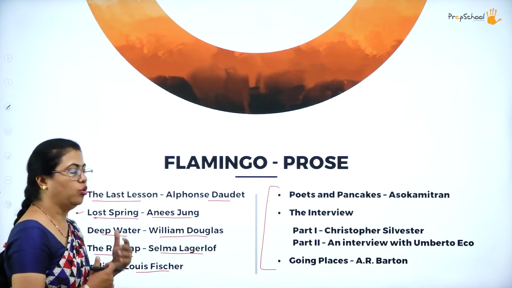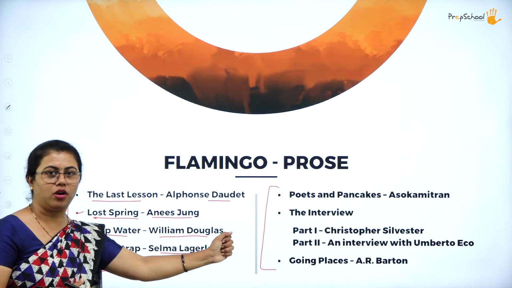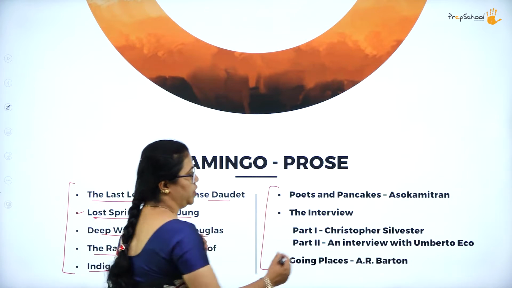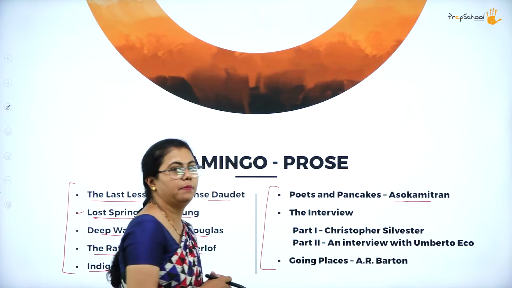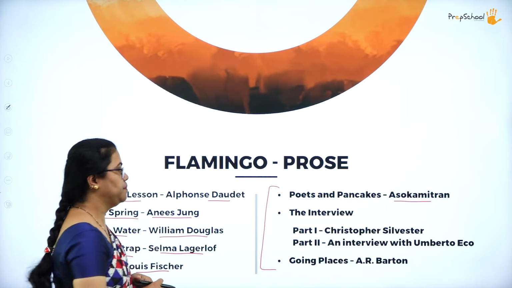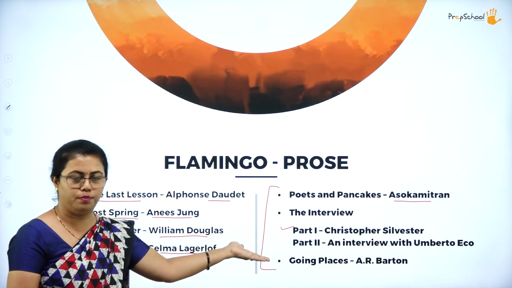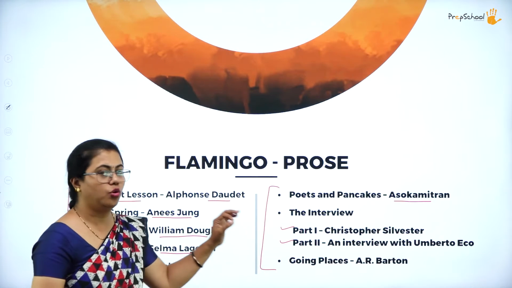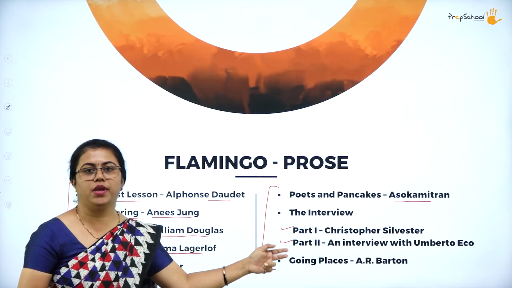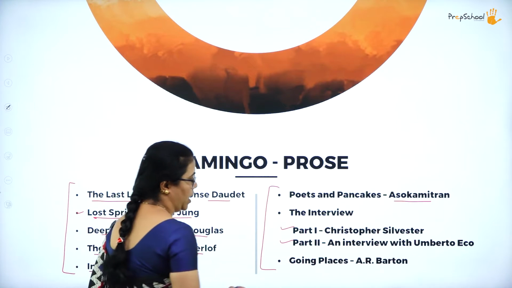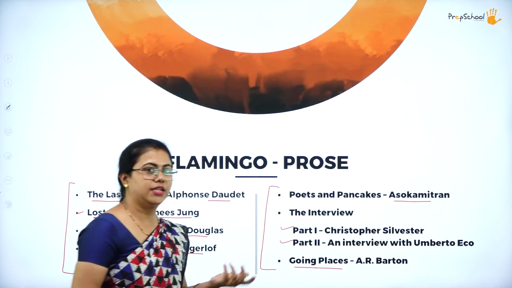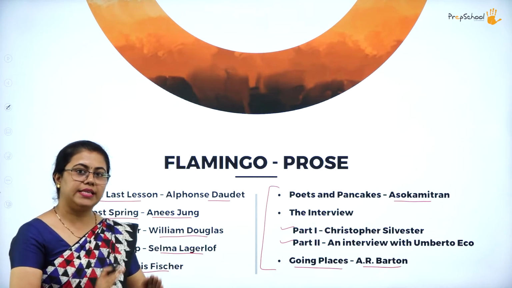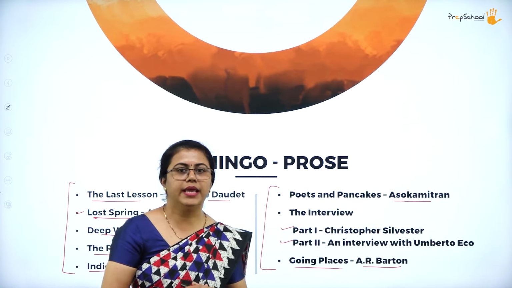But this year, we don't know whether the remaining are included or not. So as of now, I'll just brief you with this. So Poets and Pancakes, it's all about stories of poets and pancakes written by Ashokamitran. Okay, he's an Indian writer. Then we have Interview. It is divided into two parts. One is by Christopher Silvester. The second one is an interview with Umberto Eco. Okay, so these are the two interviews we are going to read. Then at last we have Going Places, something like a travelogue. Okay, so it is written by A.R. Barton. Okay, so this is the prose part that is available in Flamingo.